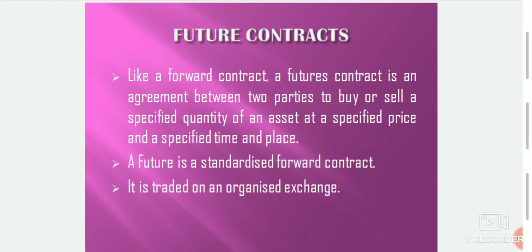It means that it commits one party to buy an underlying financial instrument or commodity and one party to sell a financial instrument or commodity at a specific price at a future date. And these contracts are normally traded on an exchange which sets certain standardized norms for trading in futures contracts. And futures are exchange traded contracts or agreements to buy or sell a specified quantity of a financial instrument or commodity in a designated future month at a price agreed upon by the seller and the buyer.